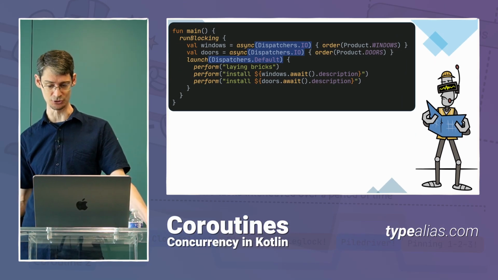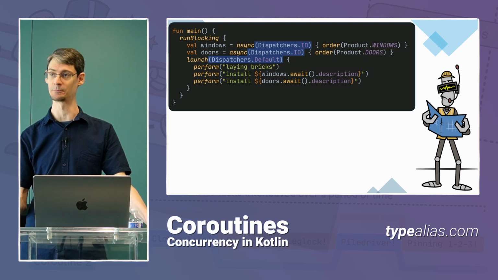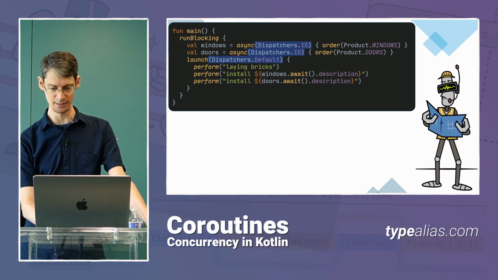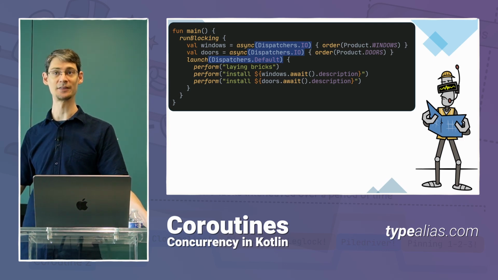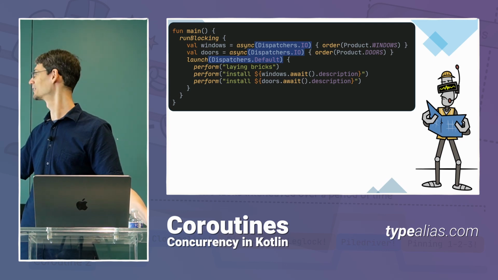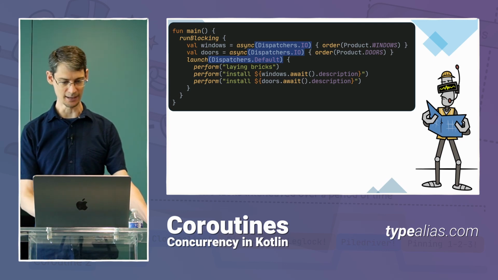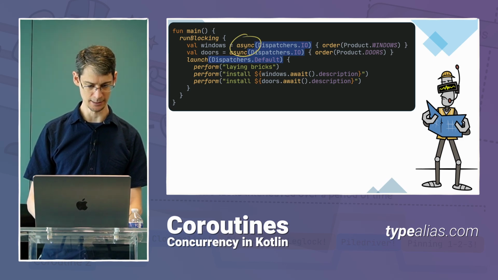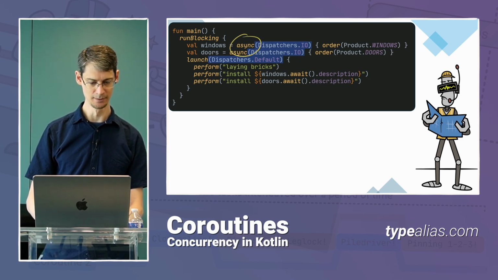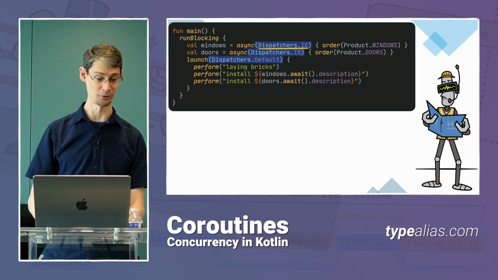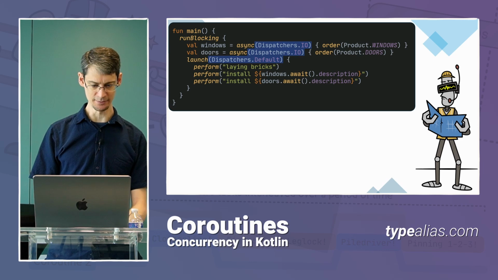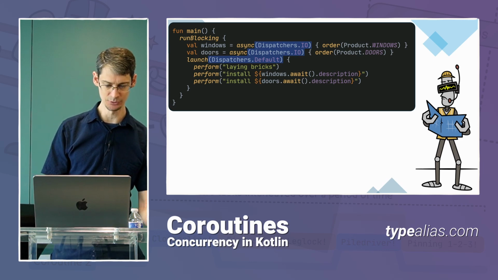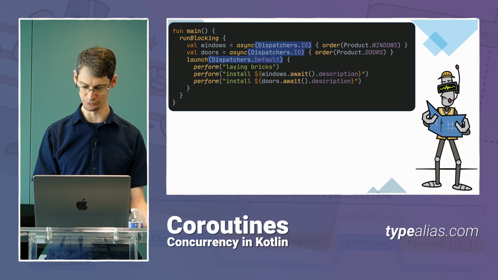So if we want a particular dispatcher to manage a coroutine, to assign it to a particular thread pool, then we just need to pass the dispatcher as an argument to the coroutine builder like we're doing here. And again, this could be a little bit unfamiliar for people who are not working in Kotlin regularly. Async is our coroutine builder. That's a function call. This Dispatchers.IO is the first argument to that function, and then this lambda here is the second argument to that function. So at the top, we've got 2 going to the IO dispatcher and 1 with the launch going to the default dispatcher.